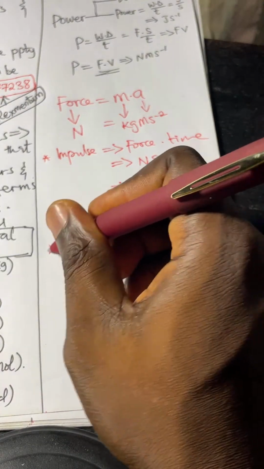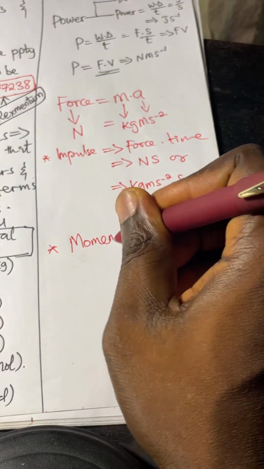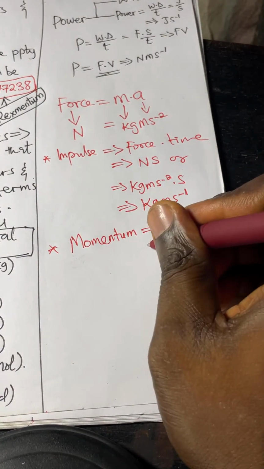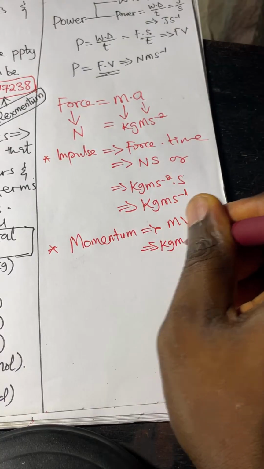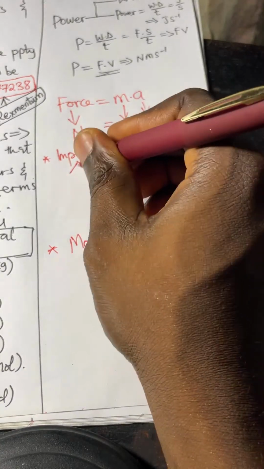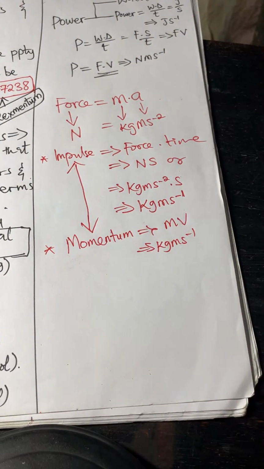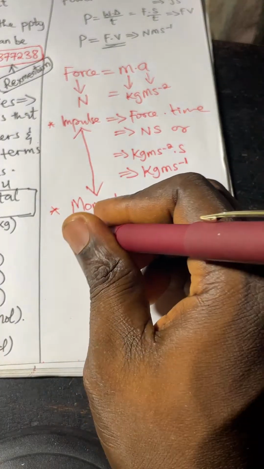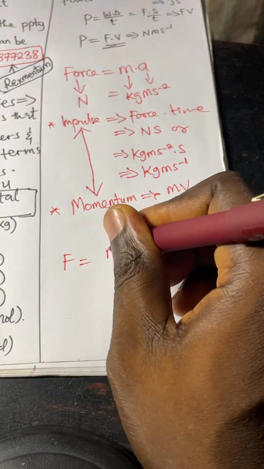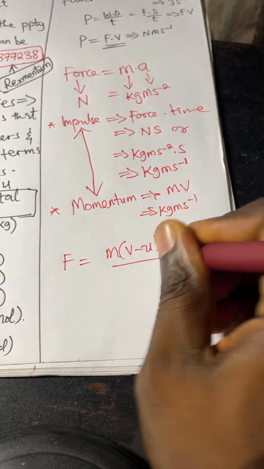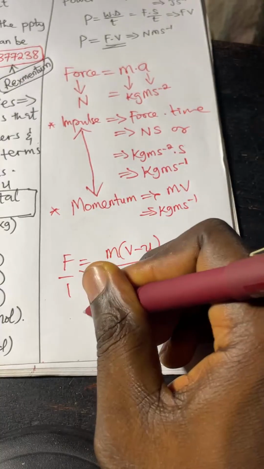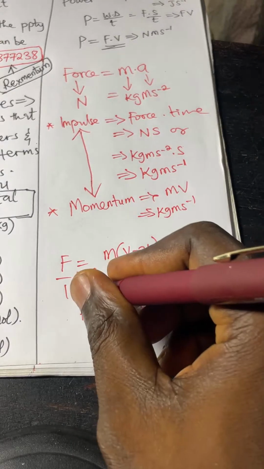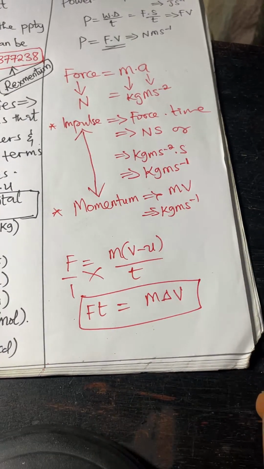Now, let me bring in momentum. Momentum, you already know, is mass times velocity. Normally, it still gives you kilogram meter per second. Are you now understanding with me that momentum and impulse are the same? You don't need to wait until we go to Newton's laws of motion, where we'll be doing F equals m into v minus u all over t, or you cross multiply and say Ft equals m change in v. All these things, impulse momentum theory, please take note of.